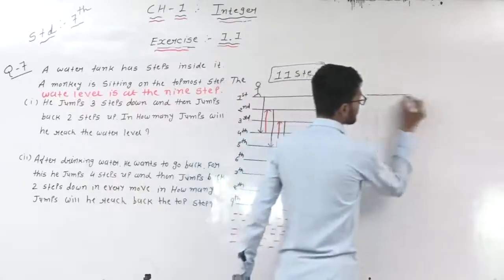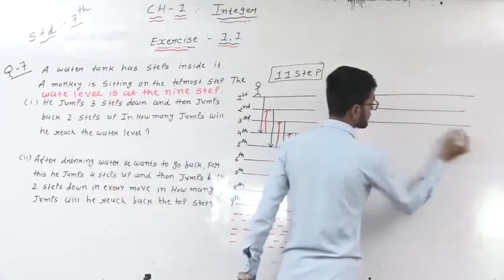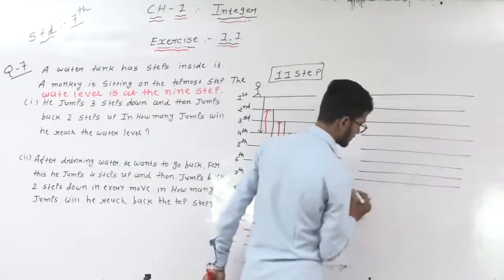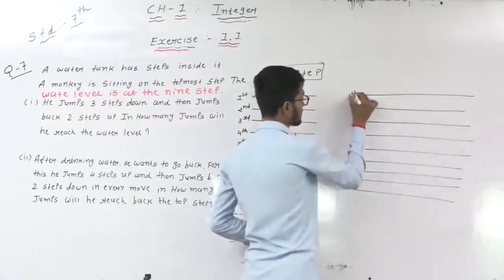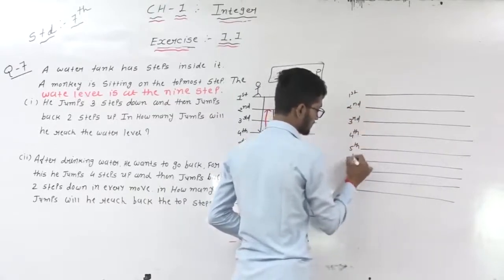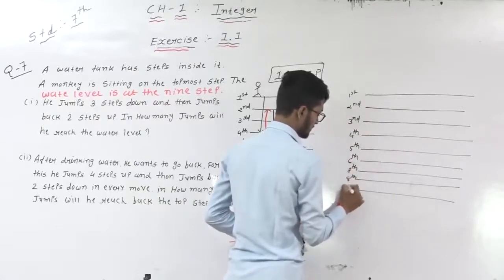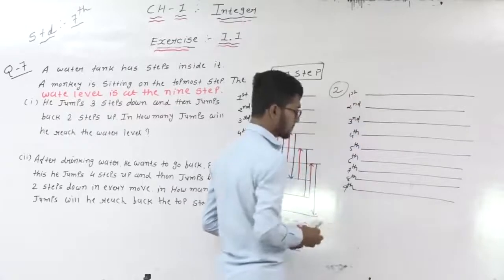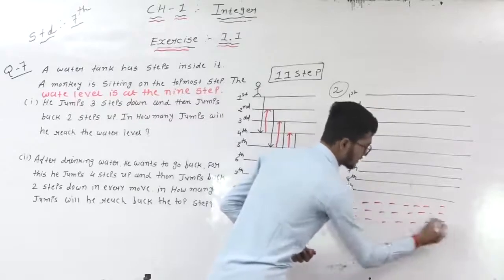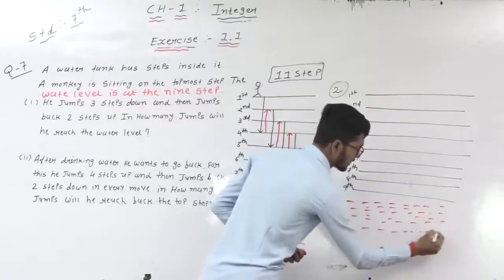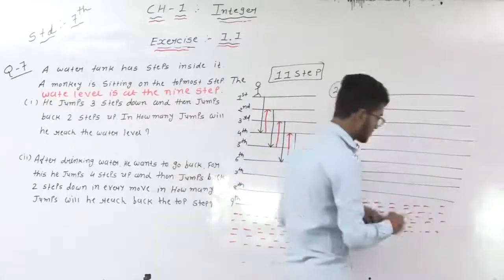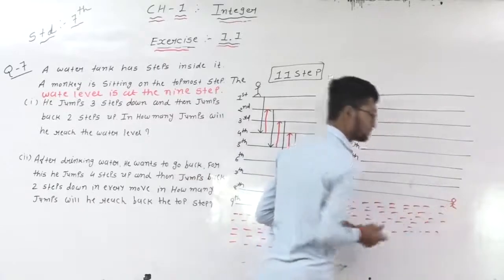So again, first of all draw first, second, third, fourth, fifth, sixth, 7th, 8th and 9th. This one is our 9th step. This one is the second question's answer. And after the 9th step is the water level. Now in the second question, the monkey is drinking water. It means the monkey is here.